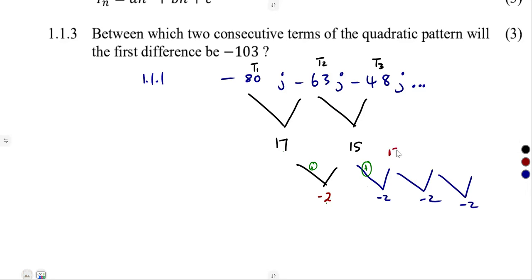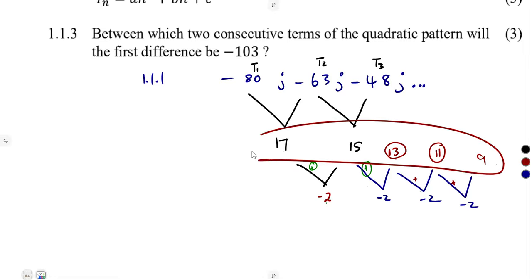We are going to have 13. The same thing, 13 plus -2, if we add this, we're going to have 11. So this was going to continue, guys, 9 and so on. So we have these terms representing our first differences, which now we can also bring back here to determine the next two terms.